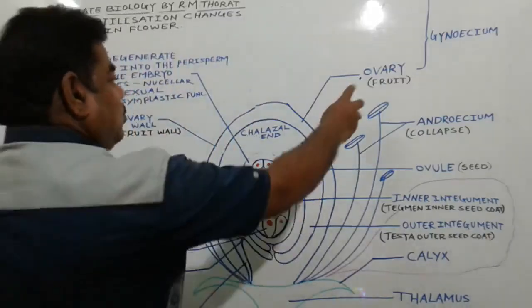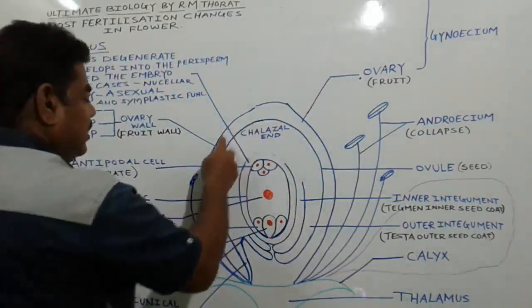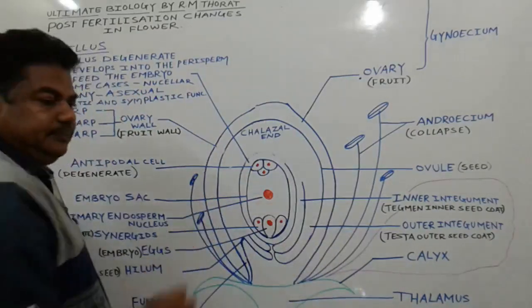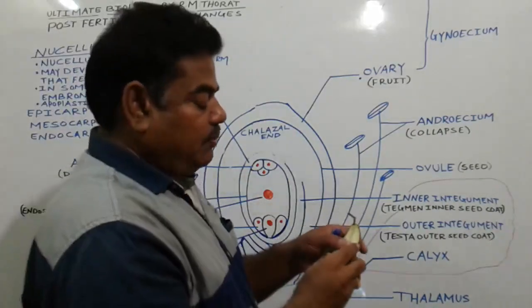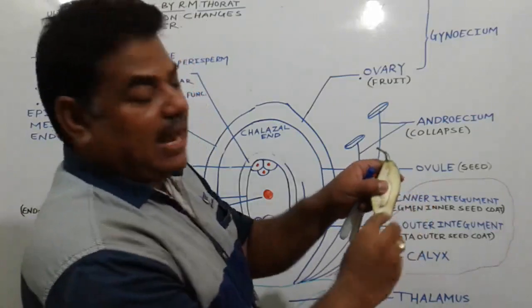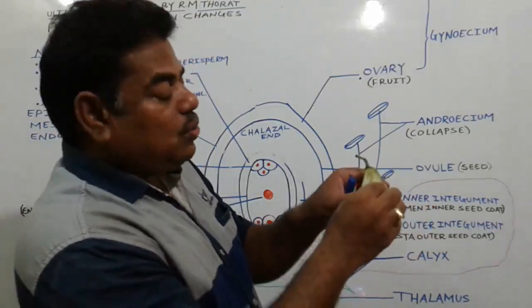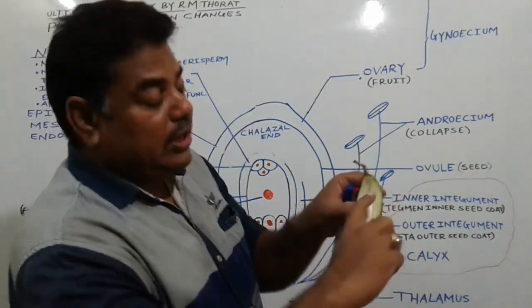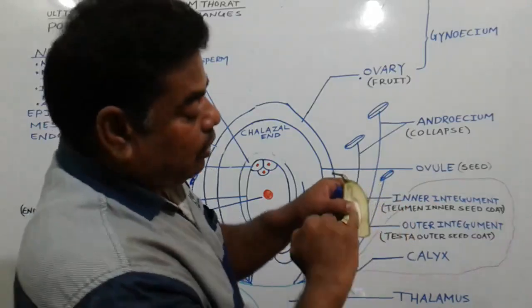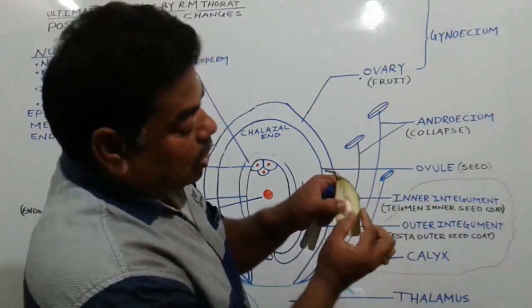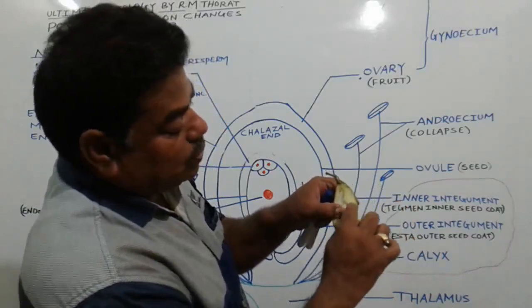Now this ovary ripens. In the case of mango, the ovary ripens and shows a wall, from here to here, which we call the ovary wall.